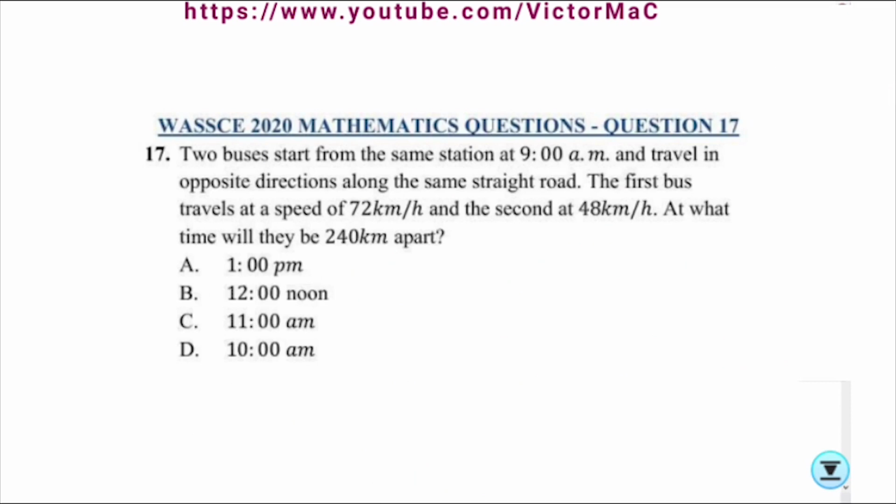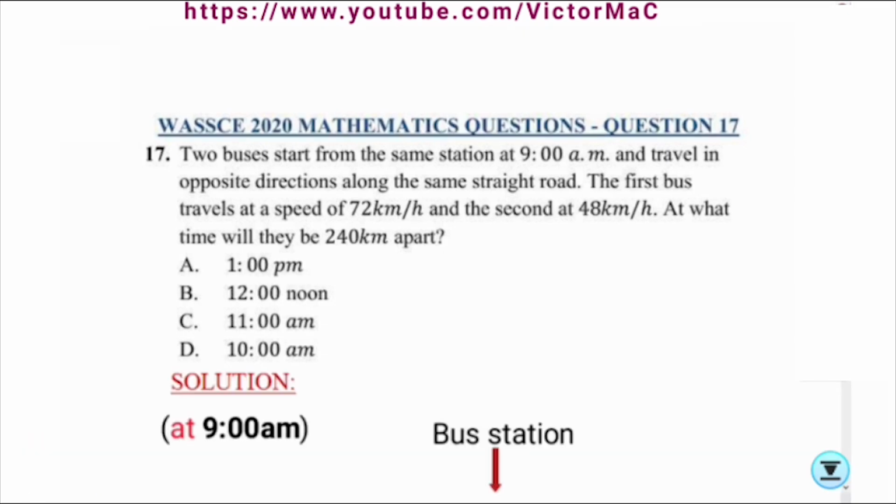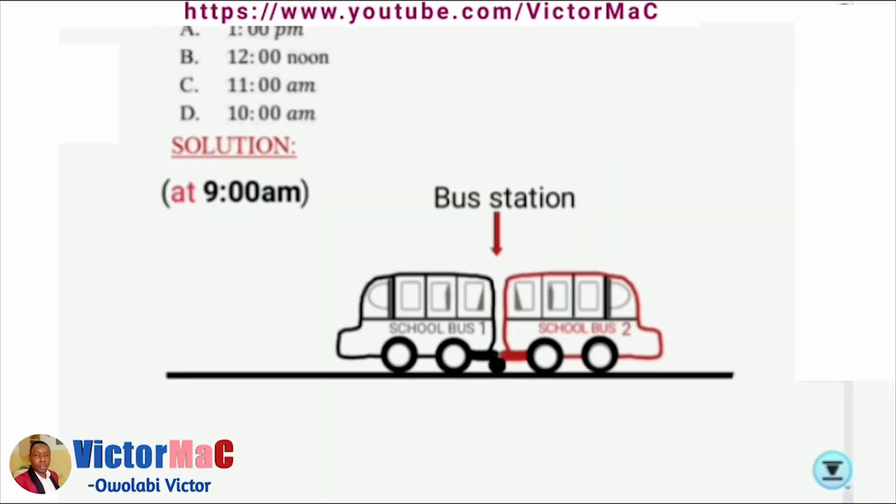Question number 17. Two buses start from the same station at 9 a.m. and travel in opposite directions along the same straight road. The first bus travels at a speed of 70 km per hour and the second at 40 km per hour. At what time will they be 240 kilometers apart? Looking at the animation below, it explains the starting point of the two buses, bus 1 and bus 2, moving on the same straight road. So let us look at a short animation that we'll be seeing shortly.